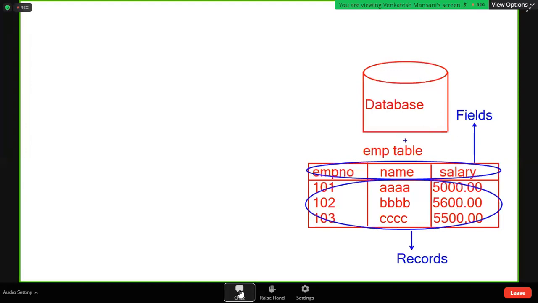This is a database. Suppose we are going to write a Java application. An application is a program with which we interact on the desktop. Suppose by using Java we develop one application. Not only Java, any application. Application is nothing but one program.